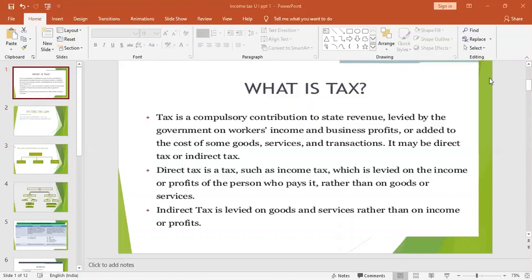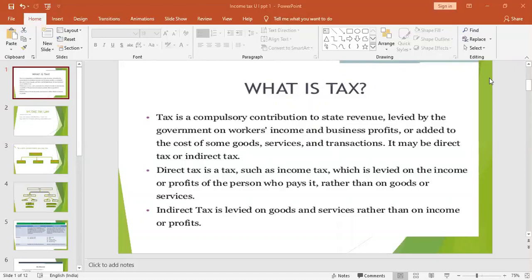Topic: What is tax? See, actually, we all require money to run our family. Similarly, even the government requires money to run the country. So the government tries to get money from the public, demands it from the public as tax, in order to provide facilities and amenities to the people. So let's see what is meant by tax from the point of view of the government.